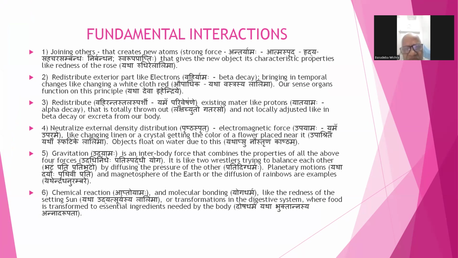The weak interaction has two parts, alpha decay and beta decay. Vedic science treats them as separate. Alpha decay is called yatajama and beta decay is called bahirjama. Then electromagnetic interaction is called upajama. Gravitation is called ujjama. And then chemical bonding is also included in this group because the process is the same.